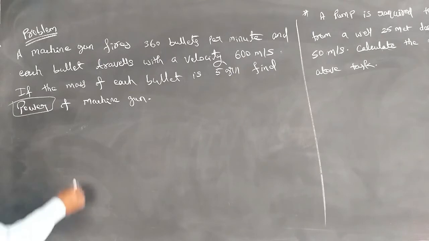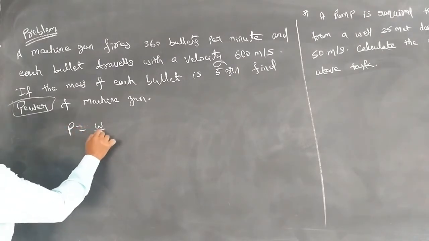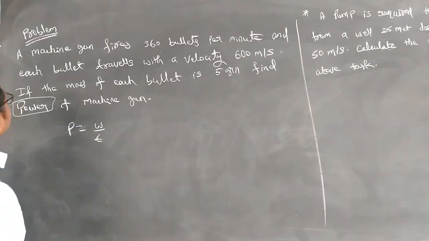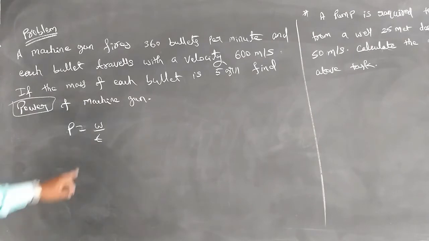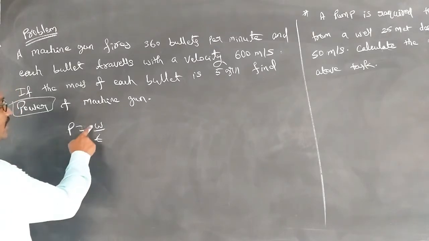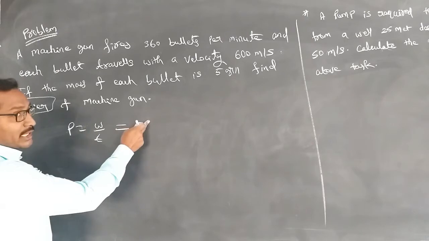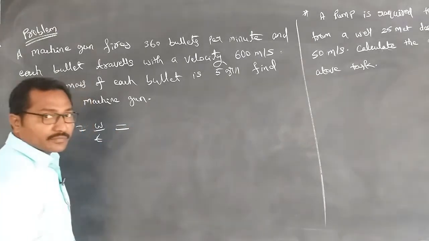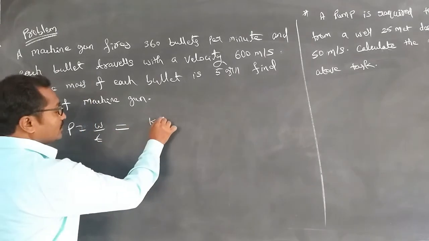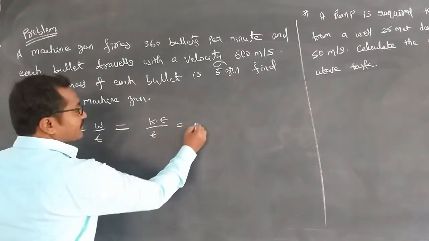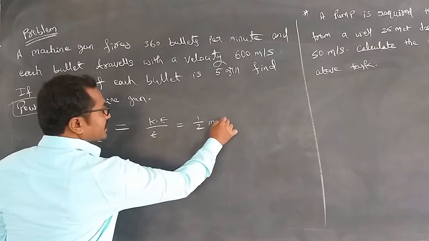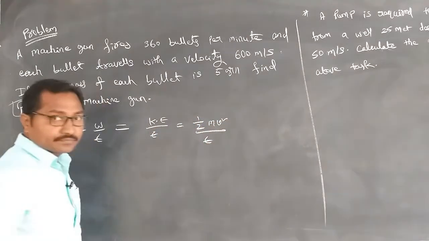Anyhow, here we have to calculate the power. So what is the basic equation for the power? P is equal to W by T. There is no change in this one. We don't have any work done given, so we have to convert this work done into the form of energy. This work done is stored in the form of the moving bullets, so kinetic energy. So I am taking the kinetic energy divided by T. The equation for the kinetic energy is half m v square by T.